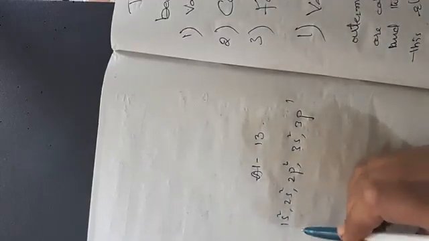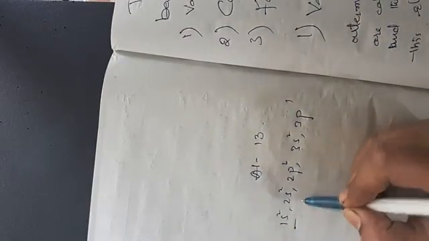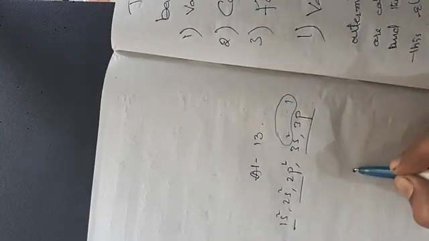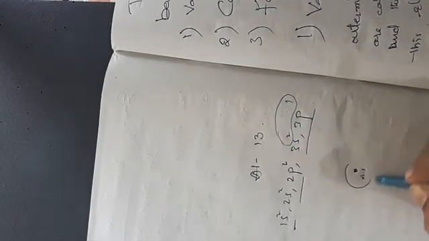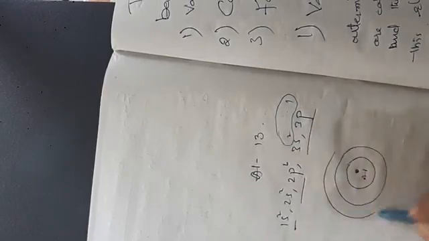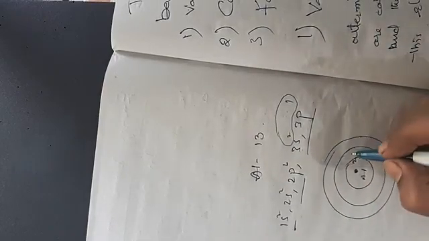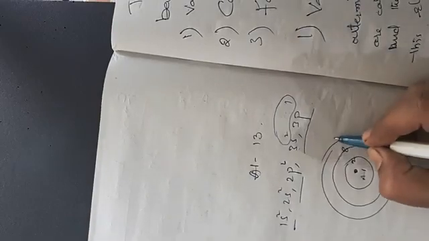First shell is 1s, 2s 2p is the second shell, and the third shell is this one. So in the outermost orbit, how many electrons are there? That is 3 electrons. This is the nucleus of the aluminum atom. Now if you write the electronic configuration, you will get 2 electrons in the first, 8 electrons in the second, and in the outermost orbit 3 electrons.